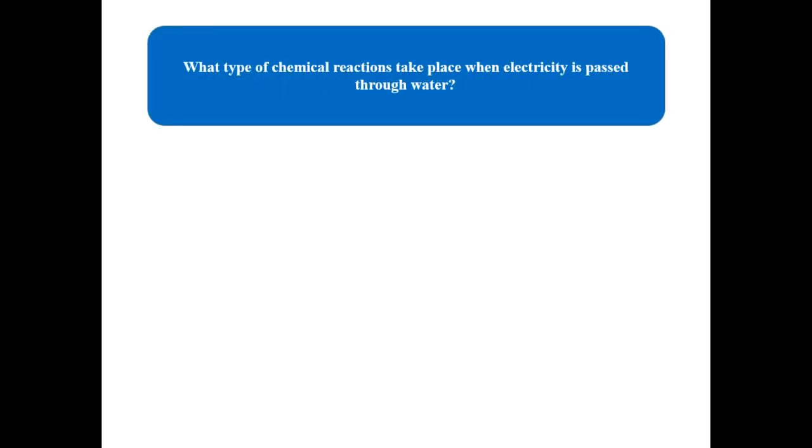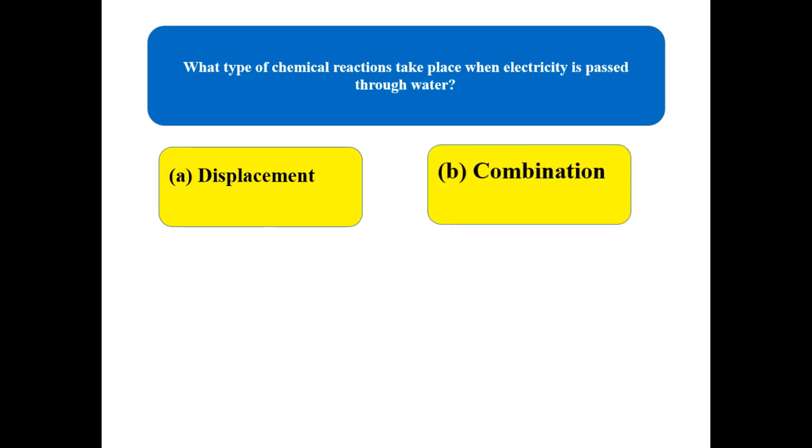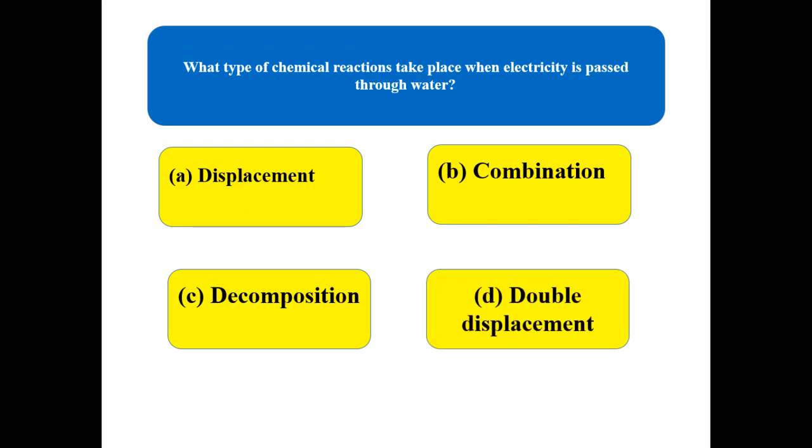What type of chemical reaction takes place when electricity is passed through water? Your options are displacement, combination, decomposition, double displacement. So these are the options for this particular question. Read the question carefully. Chemical reaction takes place when electricity is passed through water. Okay, here we go for the next question.